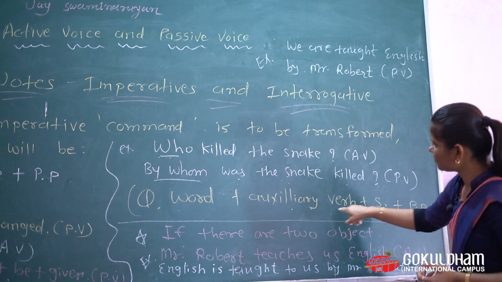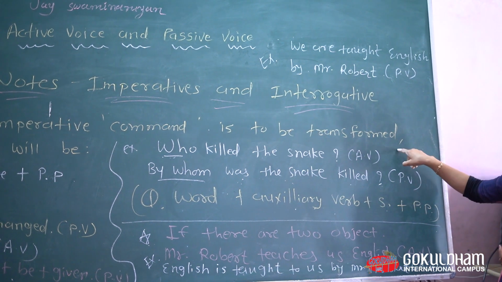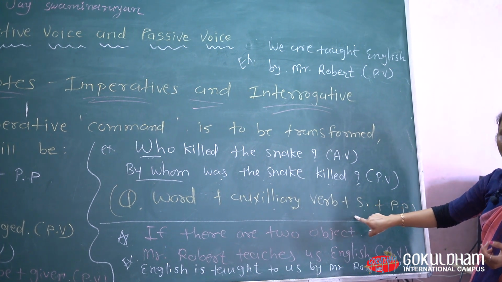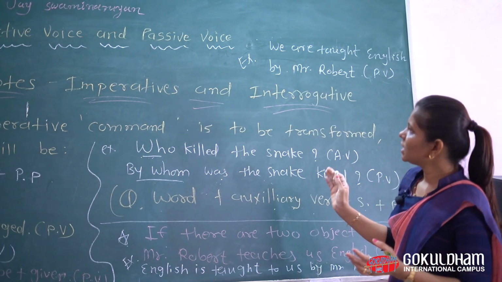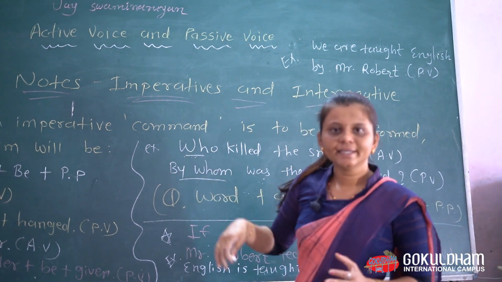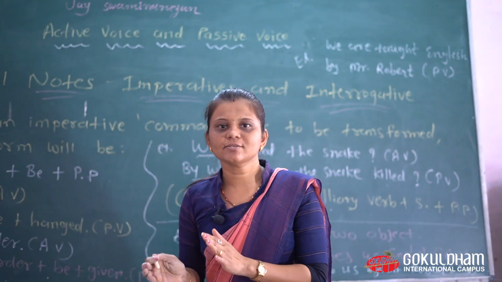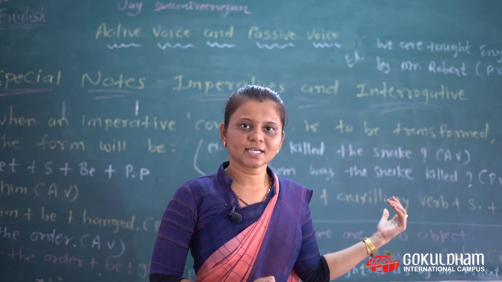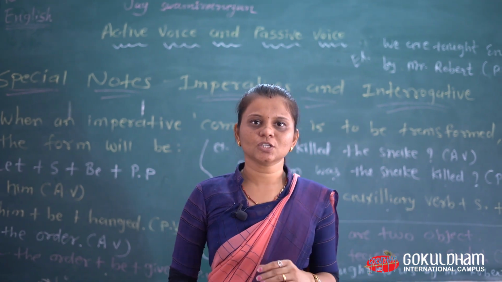This is the formation of question or interrogative sentences in passive form. Now we have completed imperative and interrogative sentences. What kind of changes are applied here, you can see in these examples and in some explanation also.